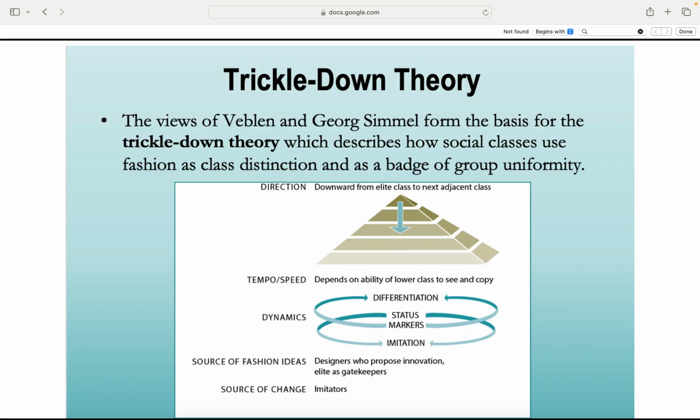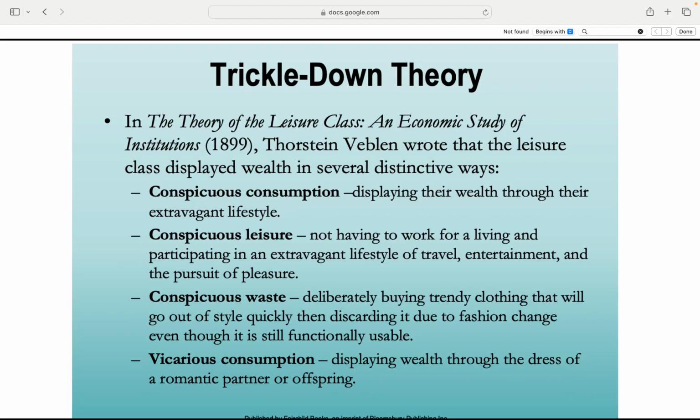The trickle-down theory. The views of Veblen and Georg Simmel, theorists, form the basis of the trickle-down theory, which describes how social classes use fashion as class distinction and as a badge of group uniformity. Direction is downward from the elite class to the next adjacent class. Trickle-down theory and Veblen's leisure class.